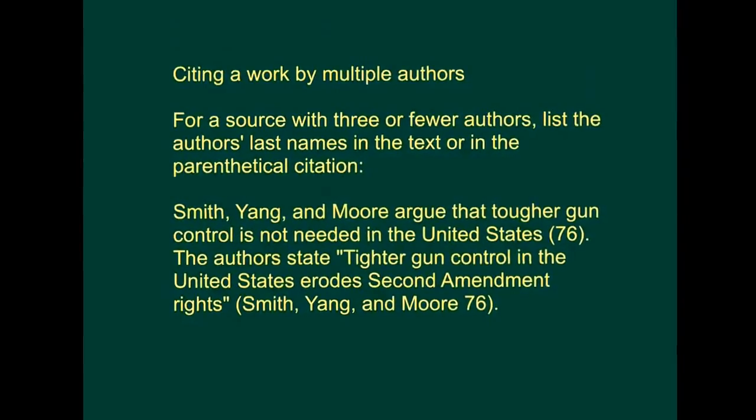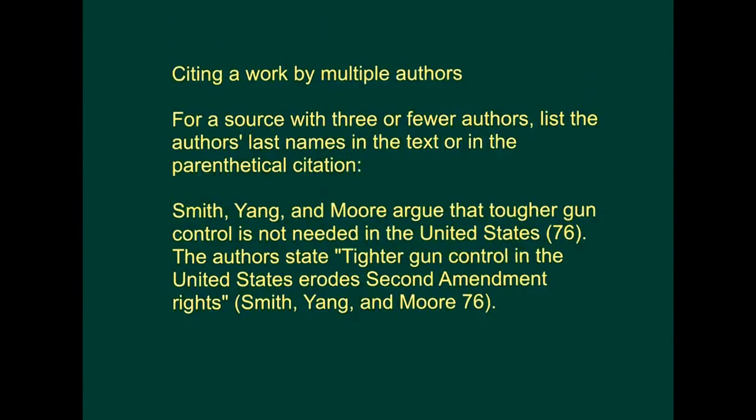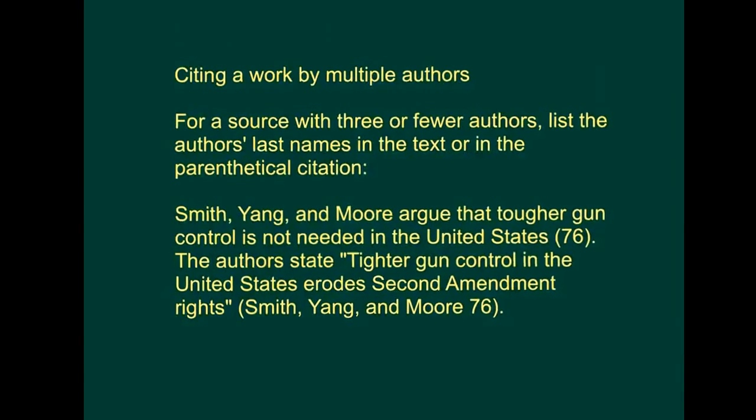The other example I'd like to draw your attention to for in-text citation is the use of multiple authors. And you'll see in the example they provide, Smith, Yang, and Moore argue that tougher gun control is not needed in the United States. And you'll see the page number comes at the end. However, in the next example you'll see the authors state tighter gun control in the United States erodes Second Amendment rights, end quote, with the parentheses, the last names divided by a comma, and an "and" before the second name, or the last name.